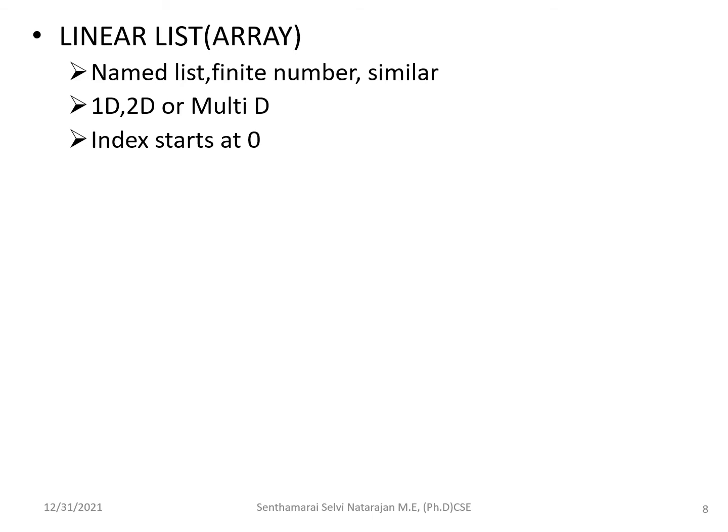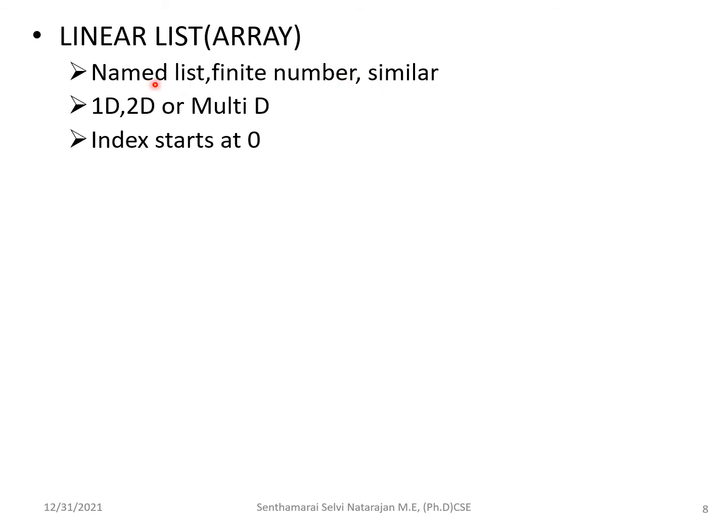Next we can see some information related to all the data structures, then we can move on to stack in detail. So the linear list or the array is a primitive data structure, or a simple data structure. An example of this is a name list, a finite number of items, and then similar data types. The data type in this data structure should be similar. For example, if you have an integer array, all the elements should be integers, likewise character, float.